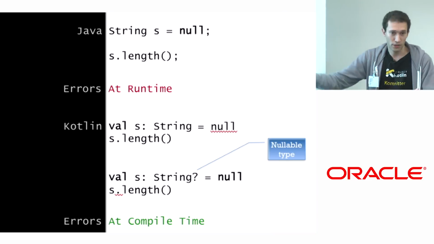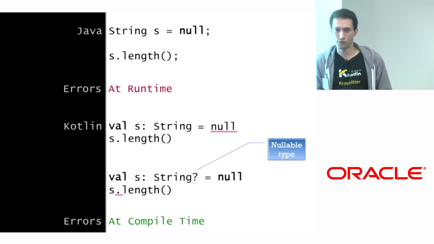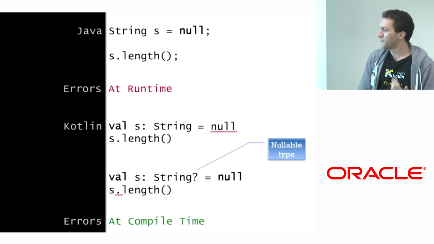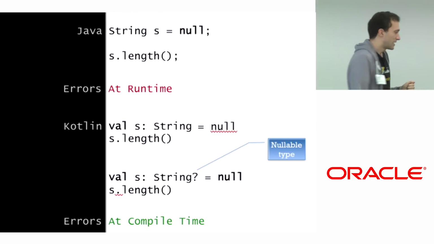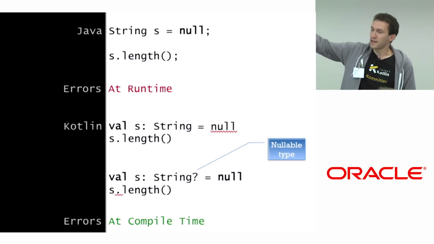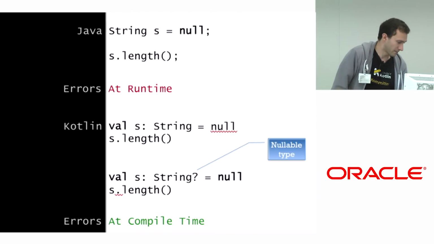And if you want a null, it's not a string, it's a string question mark, which is a nullable type. And that you cannot dereference without some extra ceremony around it. So we transferred the error from the runtime to compile time.